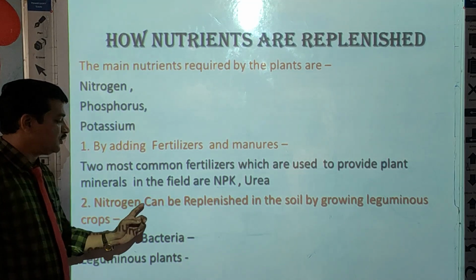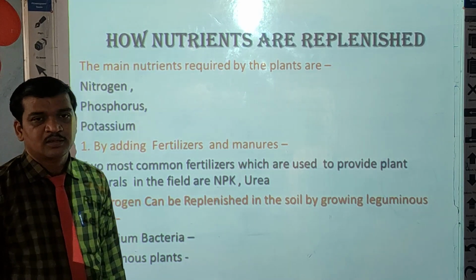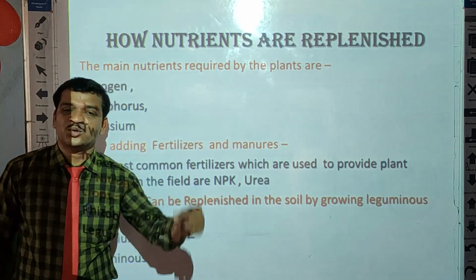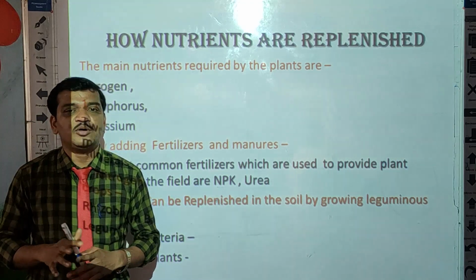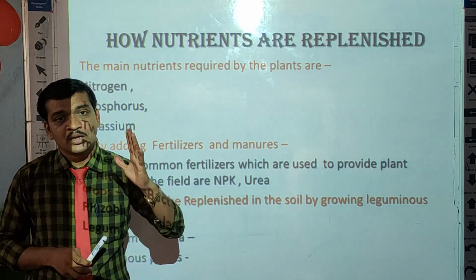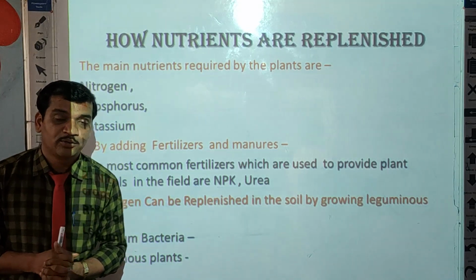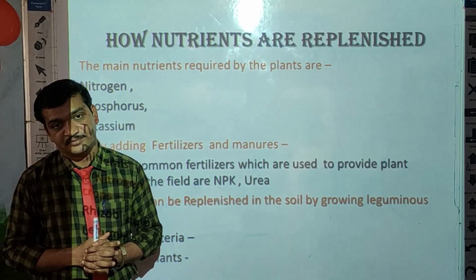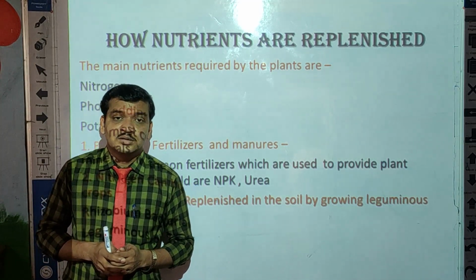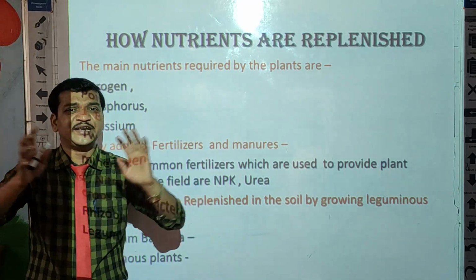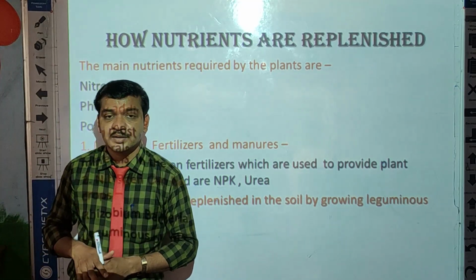Second, nitrogen can be replenished in the soil by growing leguminous crops. See students, already you know the composition of air. Nearabout 78% nitrogen is present in the air. If you compare to the remaining gases, the nitrogen gas percentage is more.